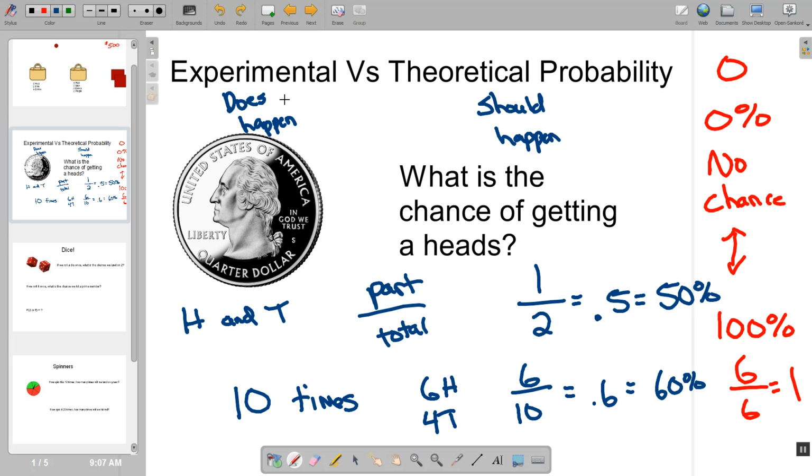Now, here's the problem that I have when I was thinking about the question. If someone asked you about flipping a coin, you would say, well, you should get heads and tails equally. But when we did flip the coin, we actually got more heads than tails. So if I actually had to guess which is going to happen more than the other, the guess would be different than what actually happens in reality.